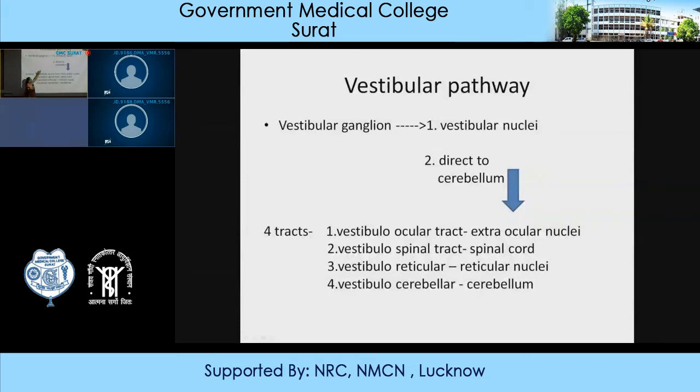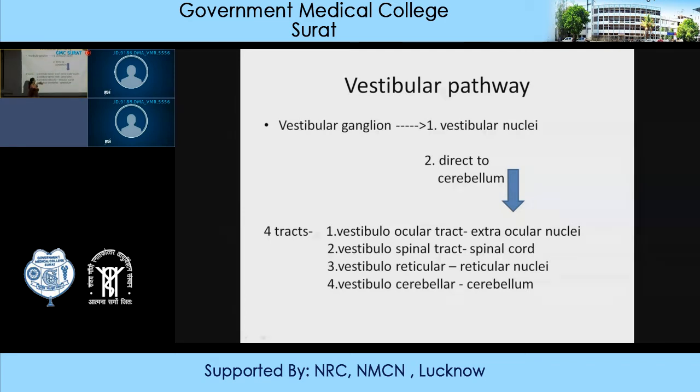Some of the fibers will carry signals to the vestibular nuclei, and some of the fibers will be directed to the cerebellum without passing through the vestibular nuclei. So from the vestibular ganglion, some of the fibers will end in the vestibular nuclei, and some of the fibers will enter directly into the cerebellum. From the vestibular nuclei, second order neurons will arise, and they will in turn send fibers to various parts of the nervous system.